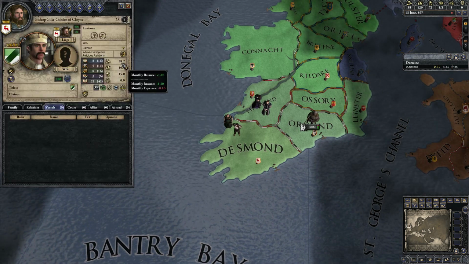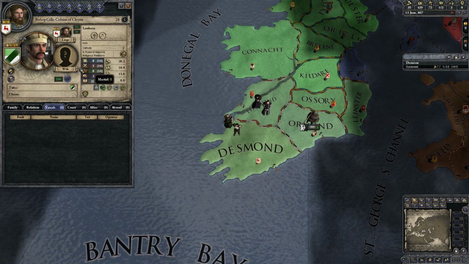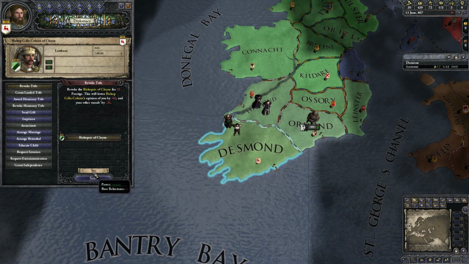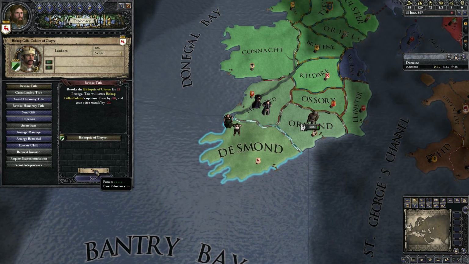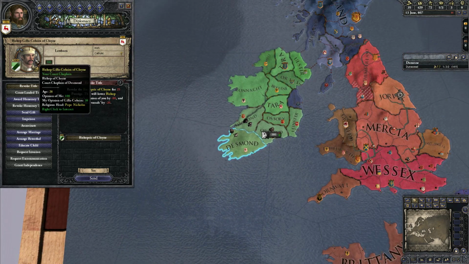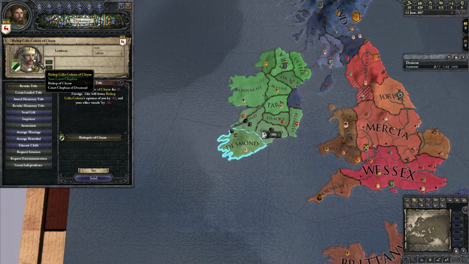Unfortunately, the 28 ducats that he has will leave our realm by revoking a bishopric. What he's going to do is, we're going to take this territory from him, and then he's going to be all sore about it, and he's going to leave our court. He's going to go to some other court. So let's actually go ahead and set him as special interest, and we'll follow him. That's actually a whole other topic.